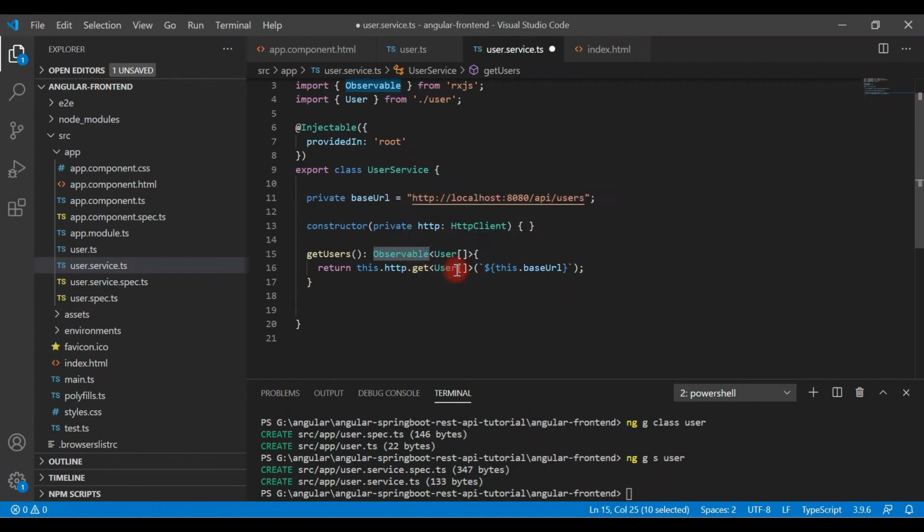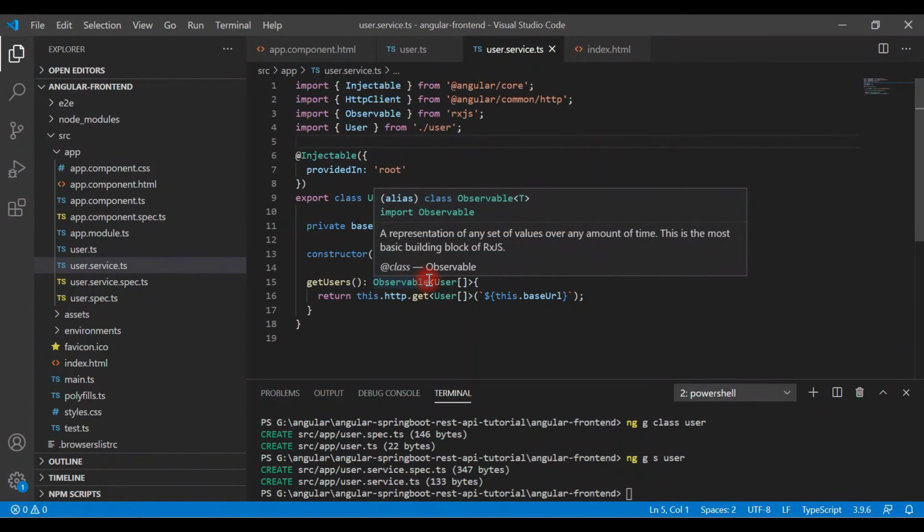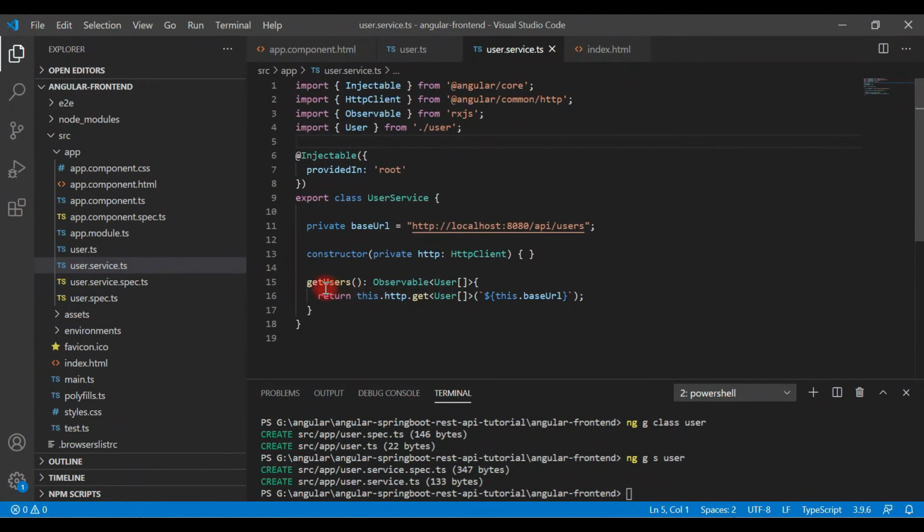component that we'll see a bit later. It's pretty simple. So what we have done is we have just imported HttpClientModule from the @angular/common/http package, and we have injected this HttpClient inside a constructor, and we have created getUsers method which returns observable object, and inside getUsers method we just call get method of HttpClient, and we pass the base URL.